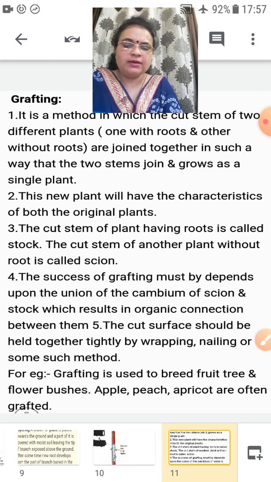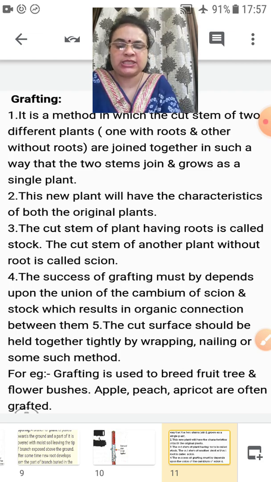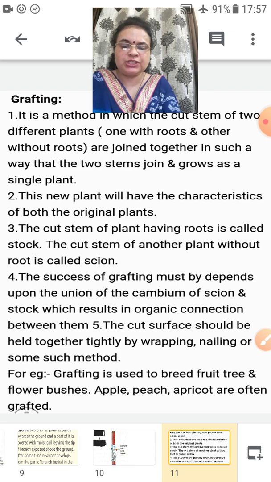Then the cut surfaces should be held together tightly, wrapped, or nailed, or by some other method in which they are wrapped tightly together.